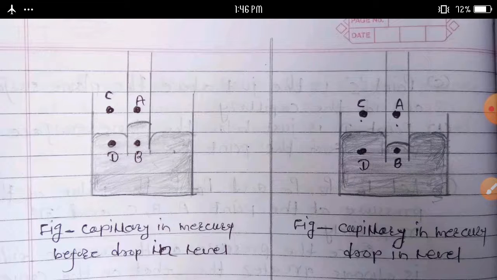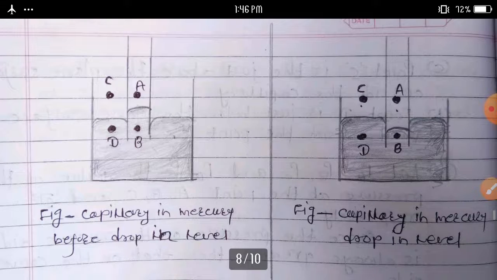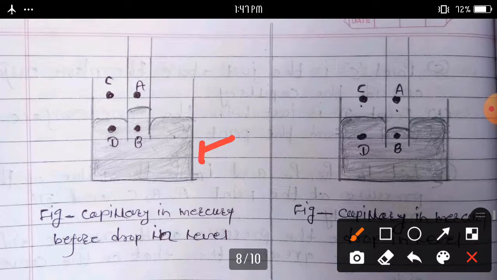Consider a capillary tube dipped in a liquid which does not reach the surface. This liquid is mercury. The shape of the mercury meniscus in the capillary is upper convex. This is an upper convex surface.